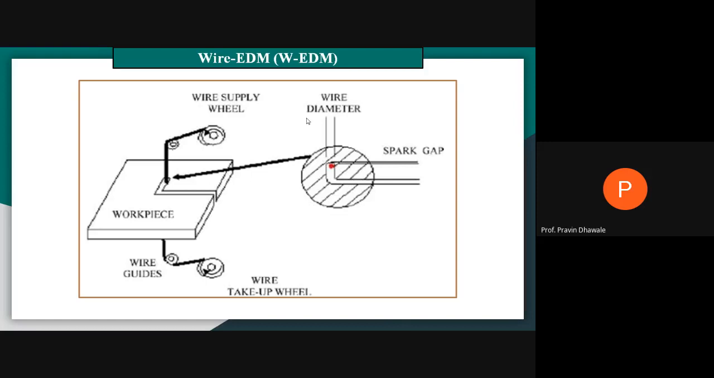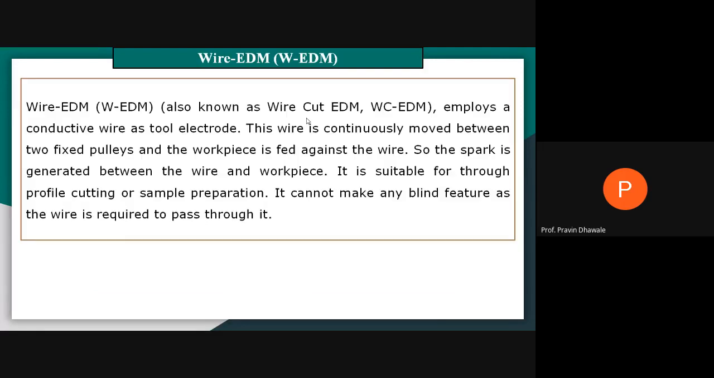This is the diagram of a wire cut EDM that we have discussed earlier. Now, what is a wire cut EDM? It is also called WCEDM or WEDM, where we employ an electrically conductive wire that acts as the electrode or tool. This wire we have to continuously feed using pulleys against the workpiece.